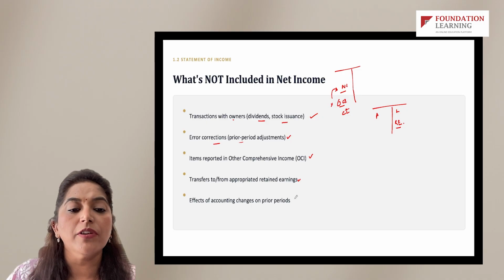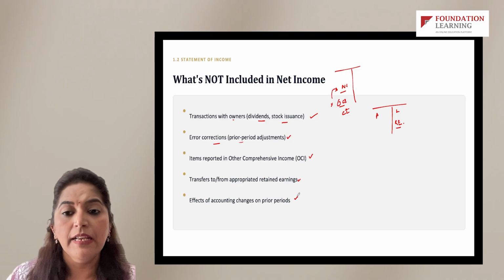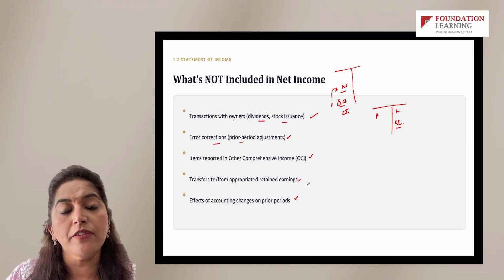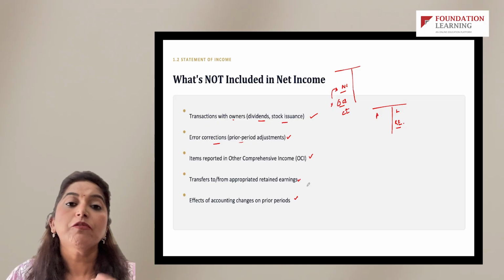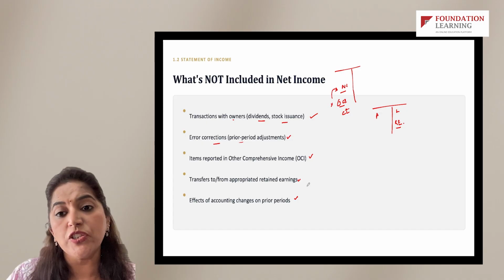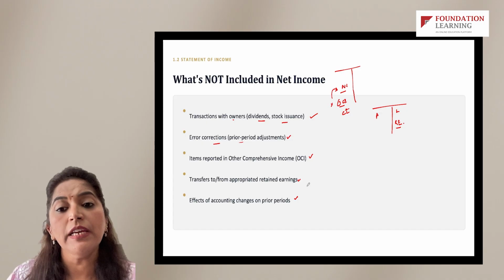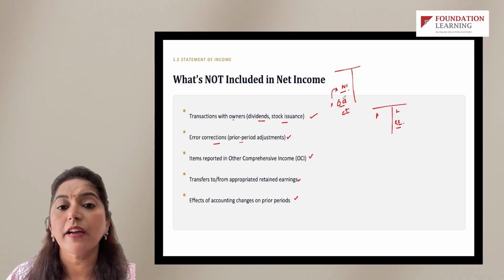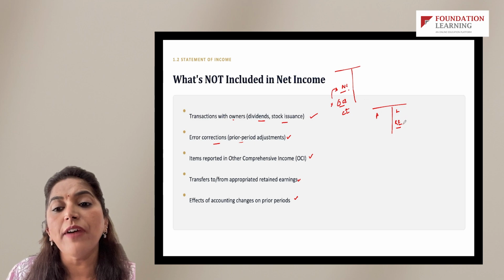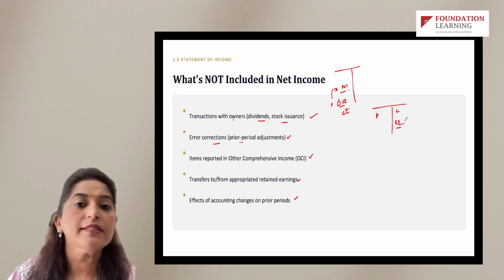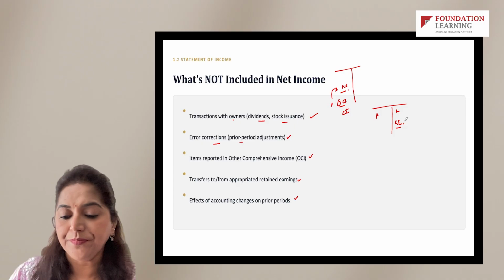Then we have effects of accounting changes on prior periods. As I said, let's say for example, the company has changed its inventory method from LIFO to FIFO. There would be an overall change in the inventory valuation. There would be an overall change in the income and eventually the retained earnings. So we don't calculate or impact the net income with a change in error correction or for that matter accounting changes. We do the final impact, final change in retained earnings, right? As we progress, we will discuss these aspects in other chapters.